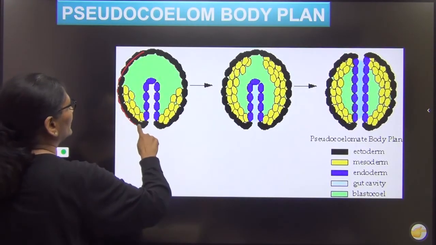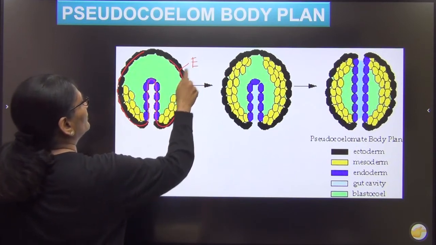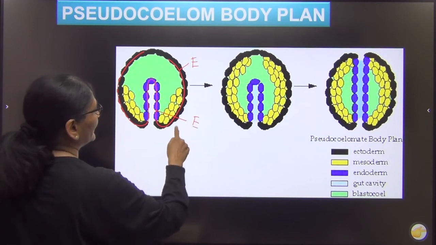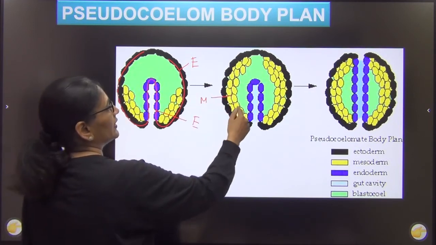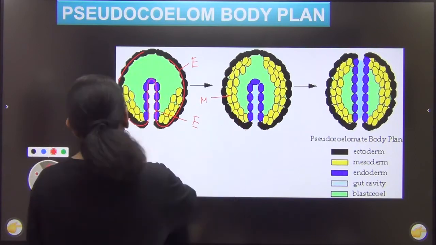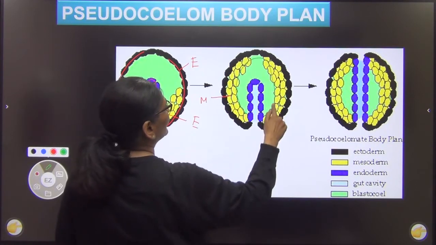This is your ectoderm. Ectoderm goes inside to form endoderm. So this is ectoderm. The blue part is endoderm. ठीक है? And this yellow part is mesoderm. Mesoderm is towards, and there is this extra cavity. You can see there is this extra cavity other than gut.